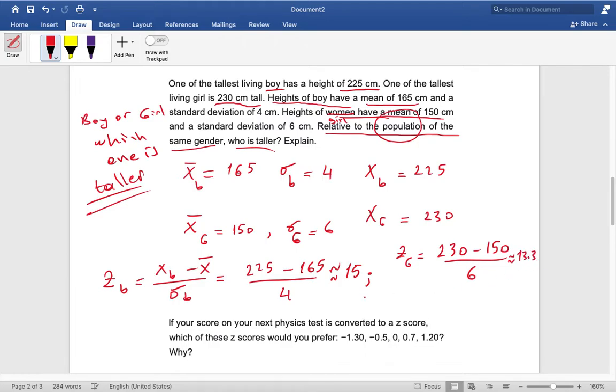So when I look at this, the z-score of the boy is greater than the z-score of the girl. So who is the taller? The taller one is the boy. Why? Since the z-score of the boy is bigger than the z-score of the girl.